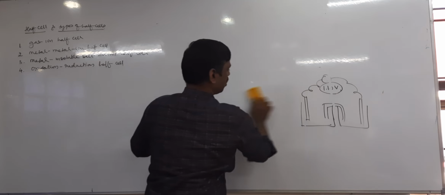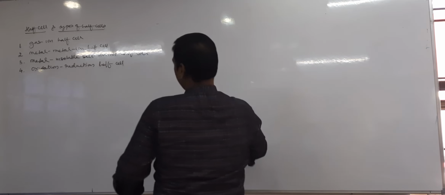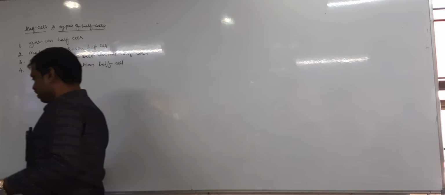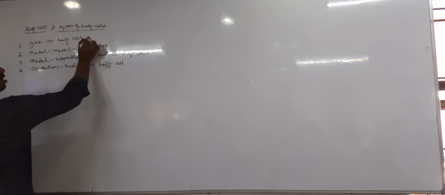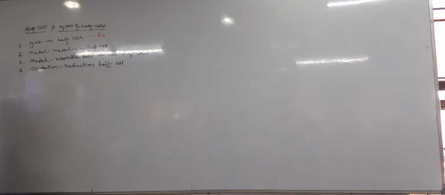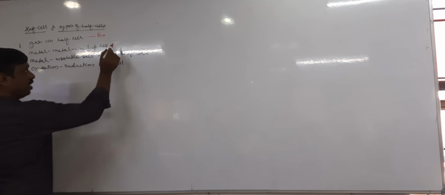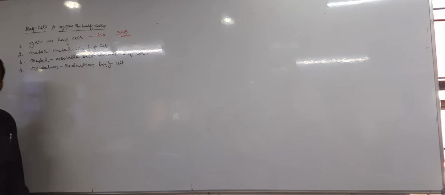Can you tell me? First one, it's a gas ion half cell. Tell me, what is an example of a gas ion half cell? Which example have we studied in this category? SHE. Very good. Standard hydrogen electrode. In the standard hydrogen electrode, hydrogen gas is in contact with 1 molar H plus.